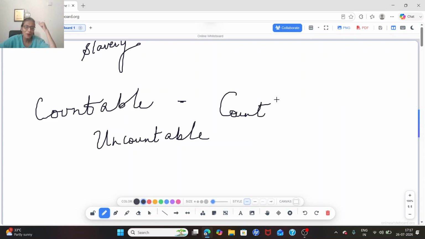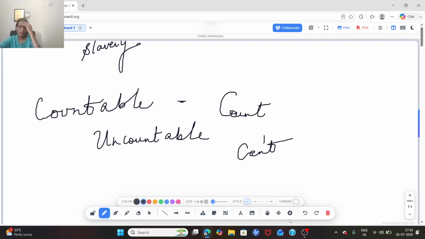On your head, you can count 1, 2, 3, 4, but not all. So they come under the category of uncountable nouns. But you can count my fingers 1, 2, 3, 4, 5. So they are countable. The things which you can count come under the category of countable nouns, and the things which you can't count come under the category of uncountable nouns.